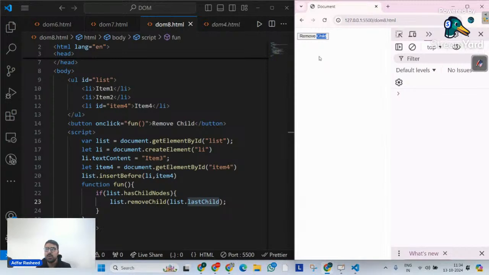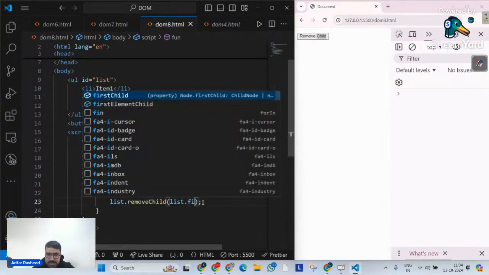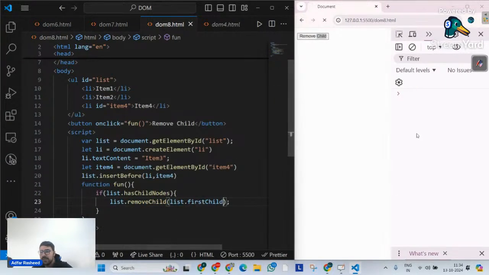What does hasChildNodes do? It will check and return boolean true or false. So until it has child nodes, please keep removing the last child whenever you call this function. Do we have first child as well? So we can have first child as well. Let me refresh my page. You can clearly see first child is removed, right? We can clearly see our second child is removed. We can clearly see our third, fourth, and similarly.